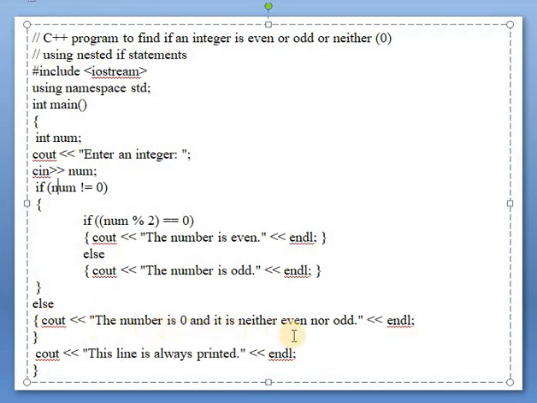Suppose the user types number 0. Now number 0 is not equal to 0.